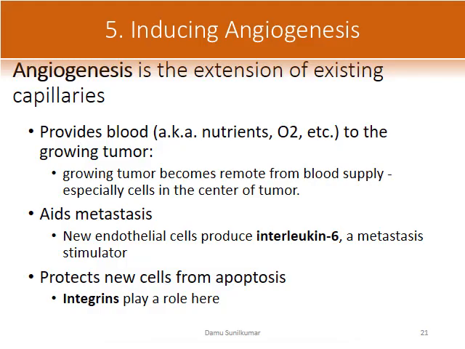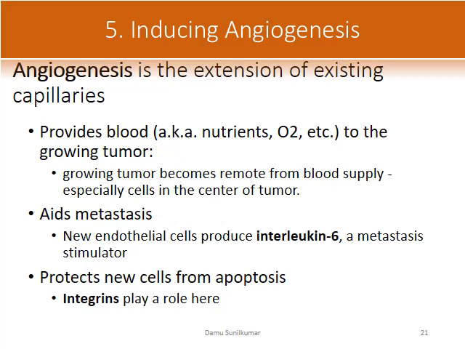The fifth hallmark of cancer that we'll be discussing is inducing angiogenesis. Now, angiogenesis is the extension of the existing blood capillaries. So, in case of tumor cells, the process of angiogenesis, or this formation of new blood vessels, is very critical because it helps for the sustained tumor growth as well as metastasis.